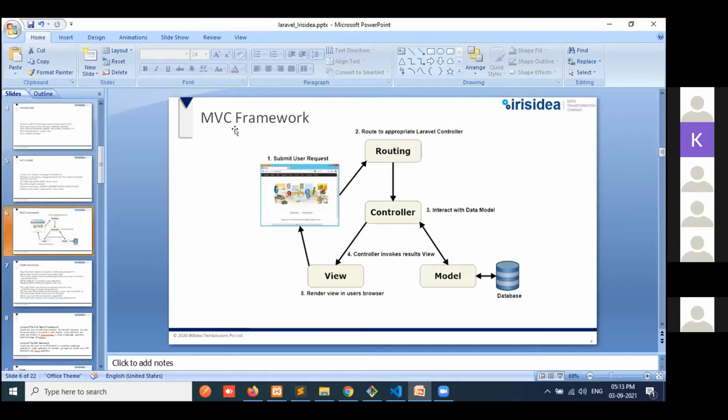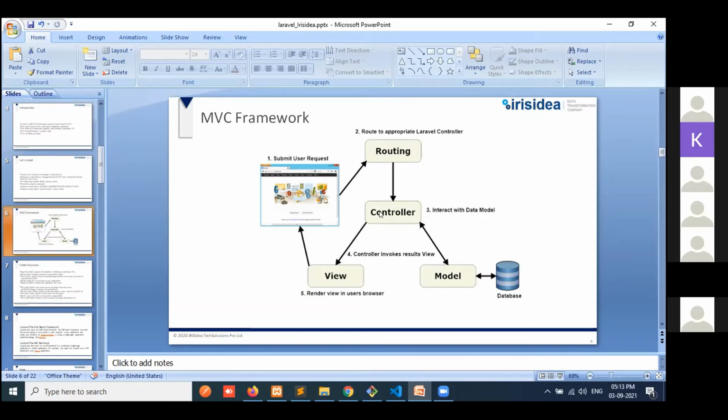Laravel also supports the MVC framework. So how does it work and how does it flow? First the user will submit a request. It will go to the route, and the route will check the method and route name, and also define the controller, which controller we have to go to.